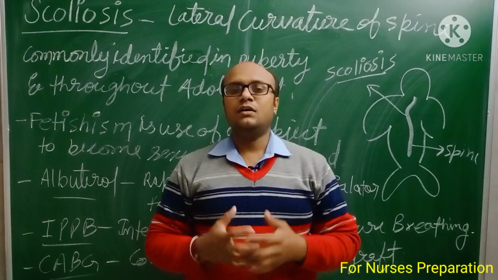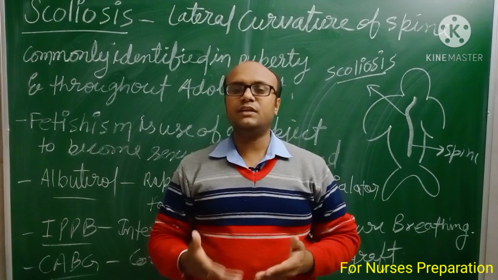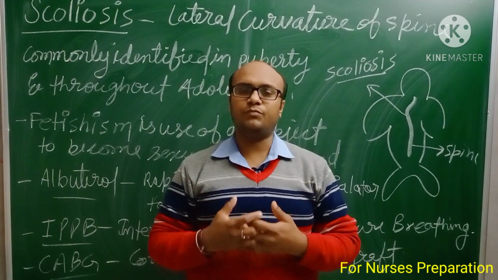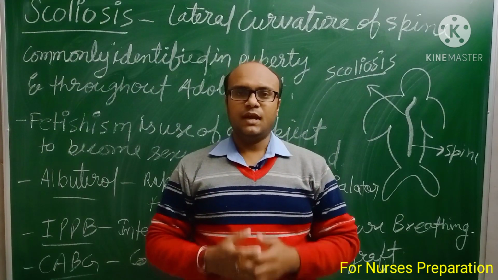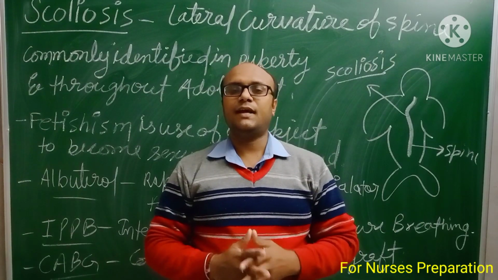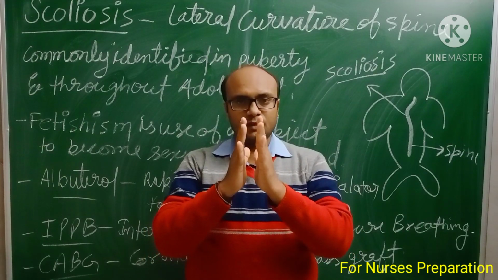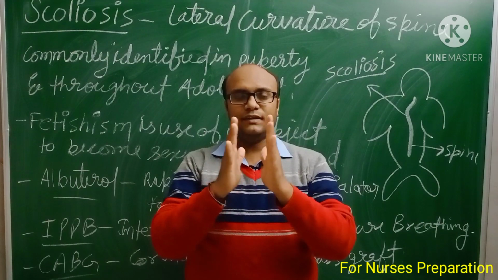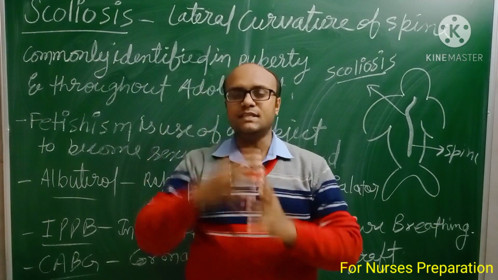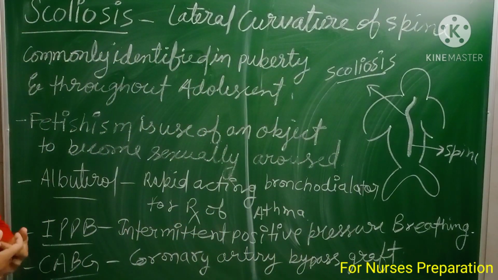Due to asthma, a person's airway becomes narrow, whether because of excess secretion of mucus or some other reason. If a bronchodilator drug is administered at the time of an asthmatic attack, these drugs work on the airway and the airway becomes opened or dilated, so a person can easily breathe. So always remember, bronchodilators are prescribed for the treatment of asthma, and albuterol is an example of a rapid acting bronchodilator drug.